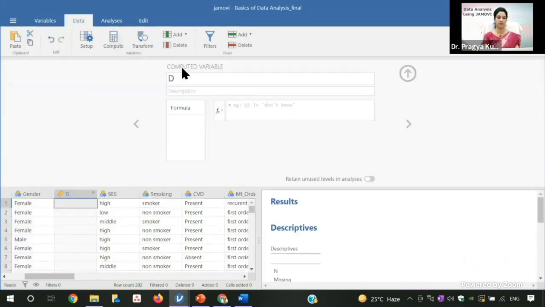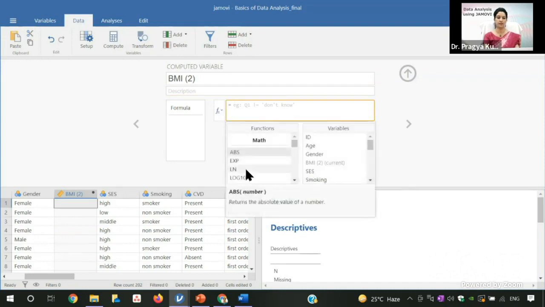So if you click this compute, I want to compute the BMI. So I will write the BMI. Then here you can show the description, like this is the body mass index, and this is the function option. If you click this, it will show you the various functions. You can see there is a function of statistics. You can scroll down and see these functions, and this is the variable. So right now I have to put the formula. So for that I'll put weight.